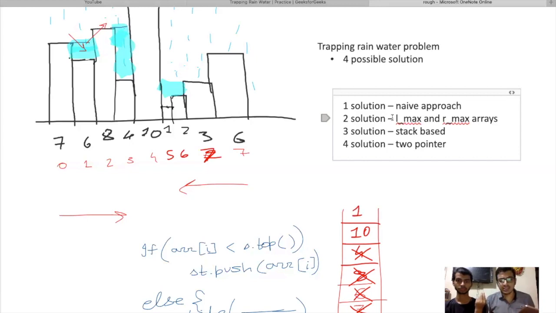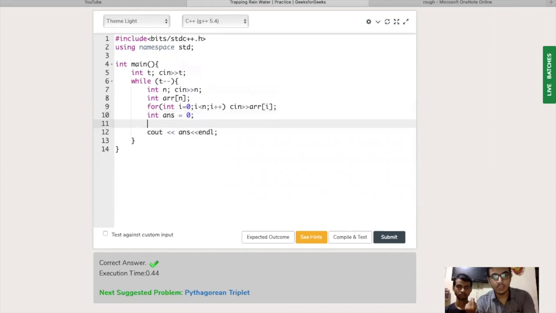But you may be thinking that I have not told you how to compute the answers, right? We are just iterating through the array and making operations on the stack. So for that, let's dive into the code, initializing the variable answer to 0.